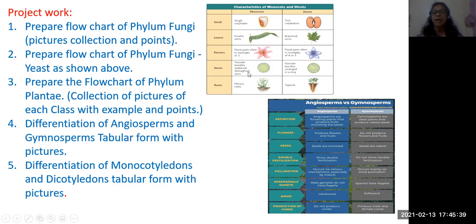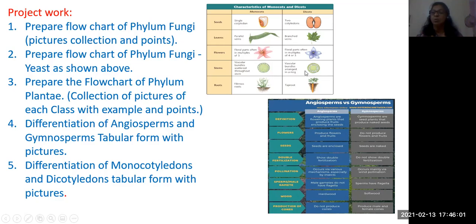Stems have vascular bundles, and the stem may be absent, or if present, very weak like sugarcane. Here vascular bundles are present arranged irregularly, and here in dicots they are in a ring, a regular arrangement.